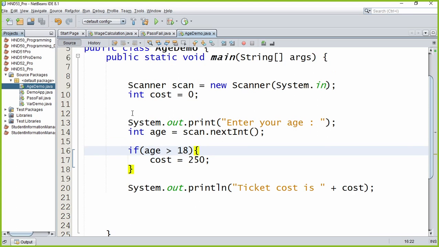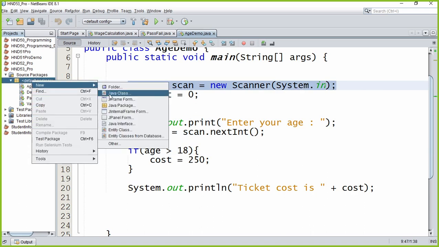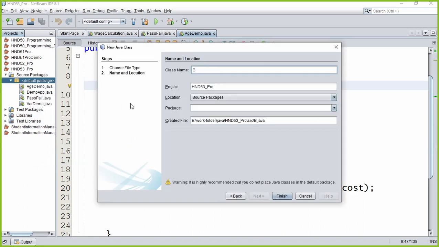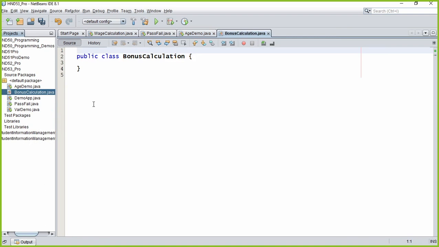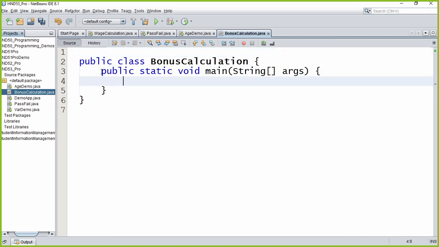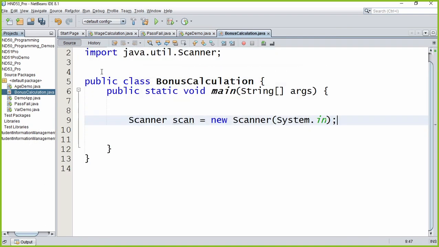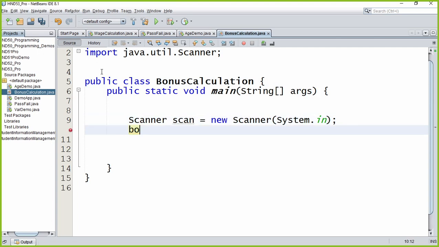Right, so in this program, let's take another program. To save time, I will copy this piece. We'll say bonus calculation. I'll tell you the reasons why I put F and all later.